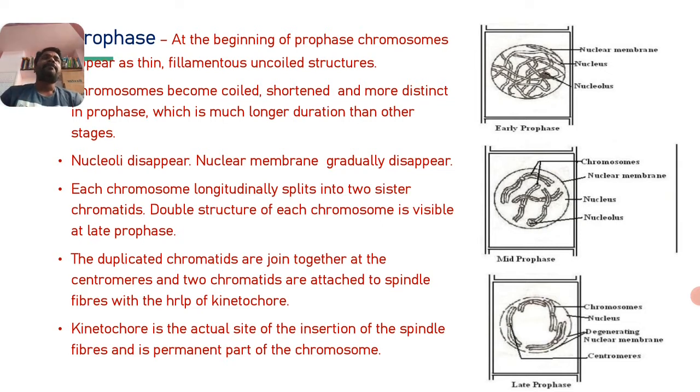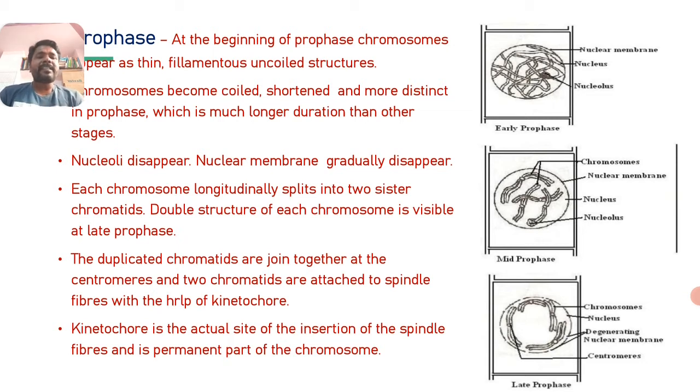I already explained the structure of chromosomes. The primary constriction is the centromere. The centromere is externally covered by a thin protein layer called the kinetochore. The main function of the kinetochore is the attachment of spindle fibers during cell division. In the prophase stage, the spindle fibers are attached to the kinetochore.